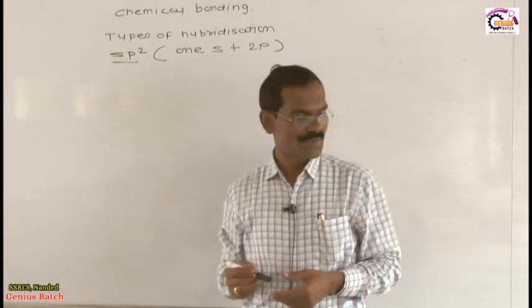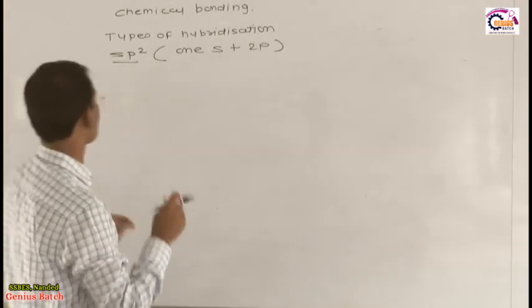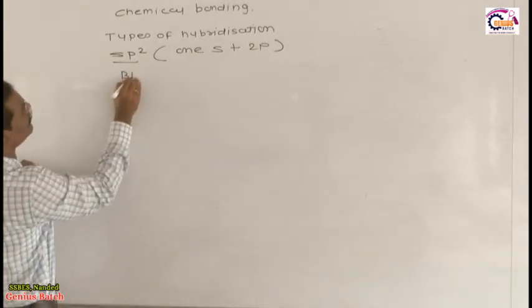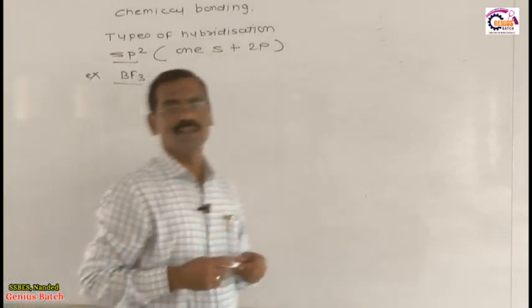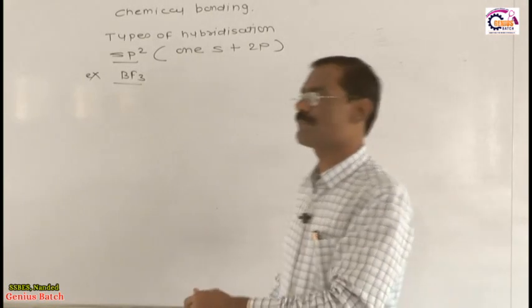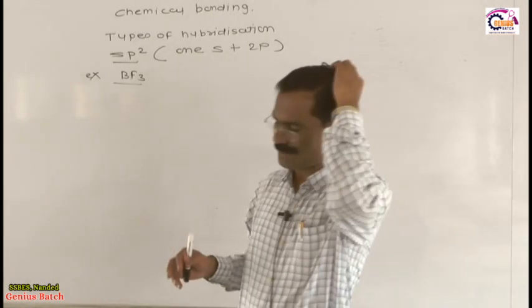Now I will give you one best example of sp2 hybridization. The best example is the BF3 molecule. Dear students, see toward the board: the first example is the BF3 molecule, because in previous videos we completed the example BeF2, which is an example of sp hybridization. But now what happens in BF3?